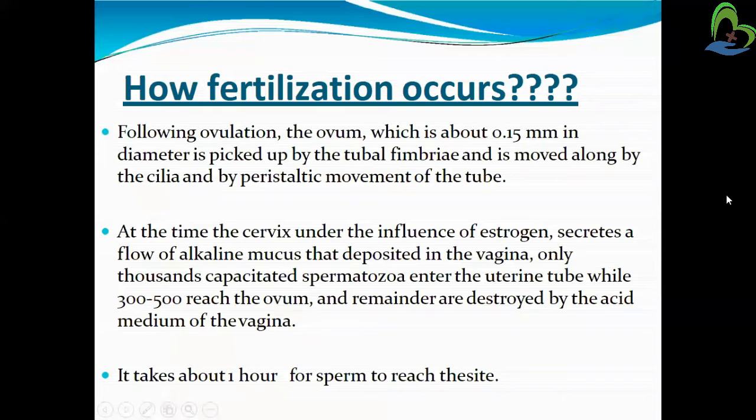Moving further, how does the fertilization process take place? We will learn that following the ovulation process, the ovum, which is about 0.15 millimeter in diameter, is picked up by the tubal fimbriae and moved along by the cilia and by peristaltic movement of the tube. So the mature ovum, situated in the fallopian tube near the fimbriae, is picked up and moved by peristaltic movement in the tube.